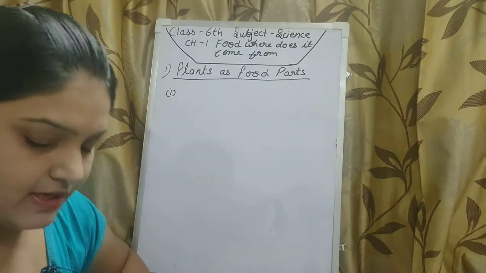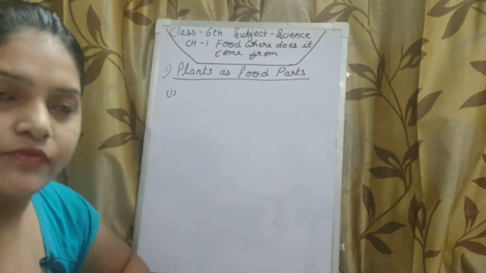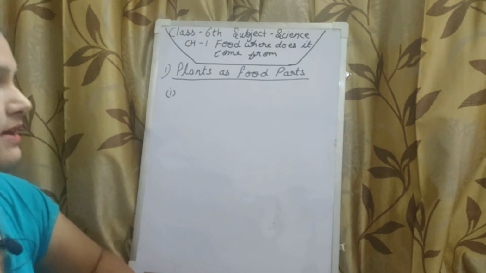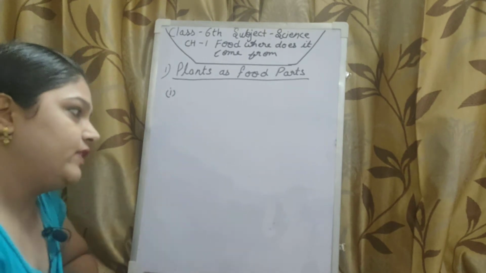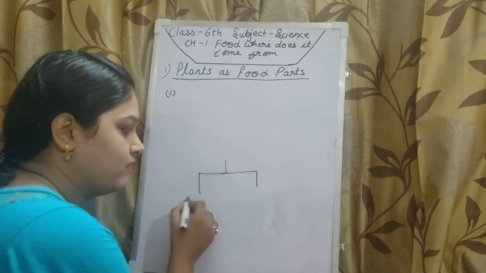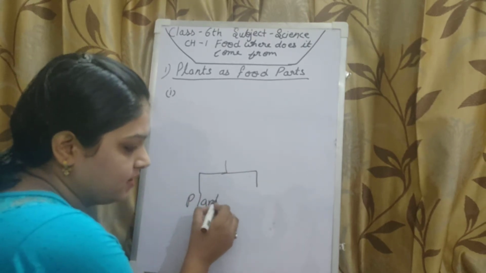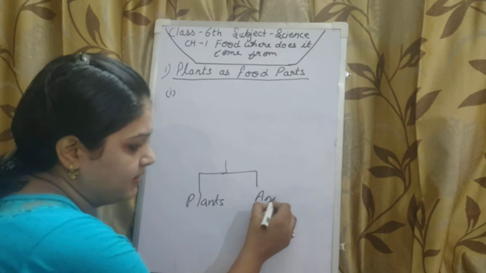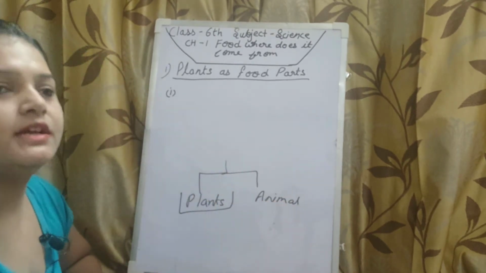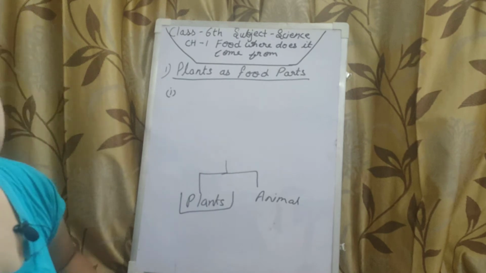Food, where does it come from? In the last class we studied that we get food from two sources: one is plants, the other is animals. So in this class we will continue with plants as a food part.